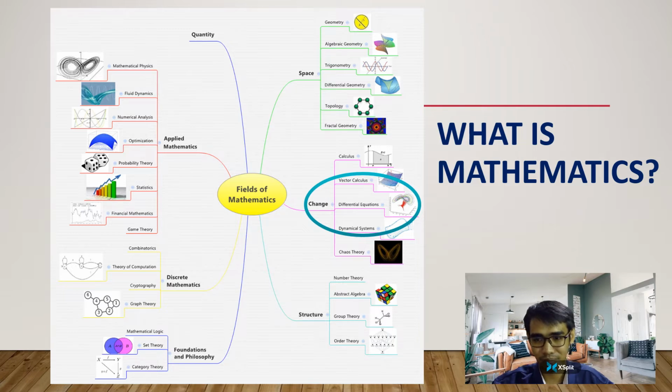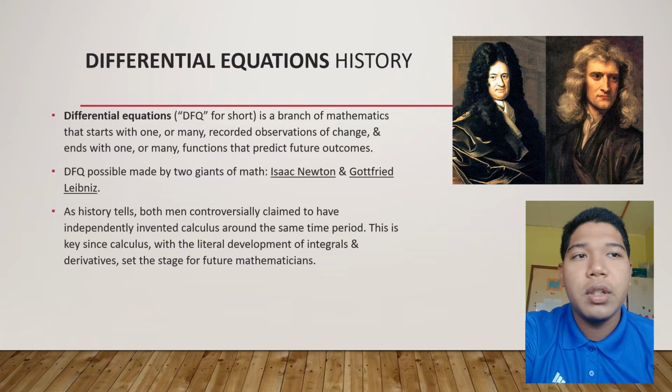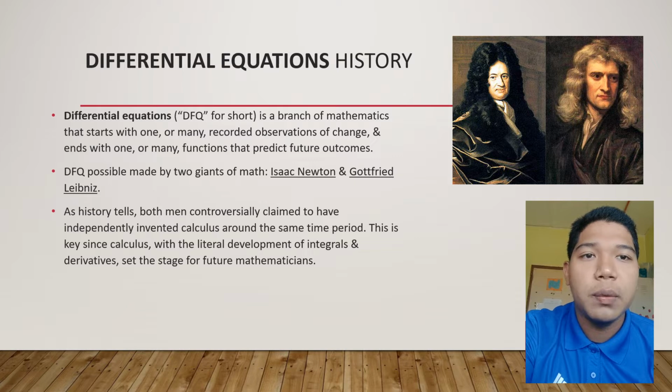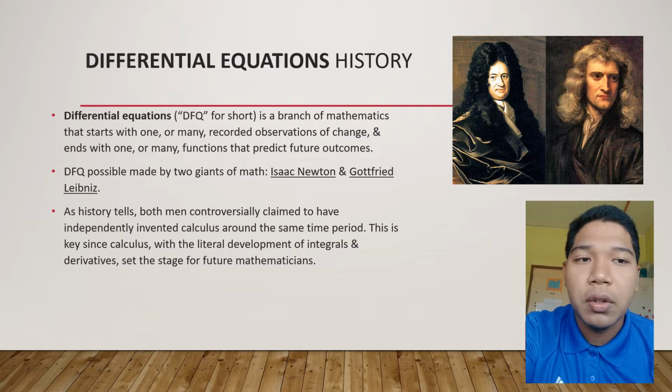Go on, Azam. To the differential equation history. Differential equation or DFQ is a branch of mathematics that starts with one or many recorded observations of change and ends with one or many functions that predict future outcome. DFQ was made possible by two giants of math, Isaac Newton and Gottfried Leibniz. As history tells, both men controversially claimed to have independently invented calculus around the same time period. This is key since calculus, with the literal development of integral and derivative, set the stage for future mathematicians.